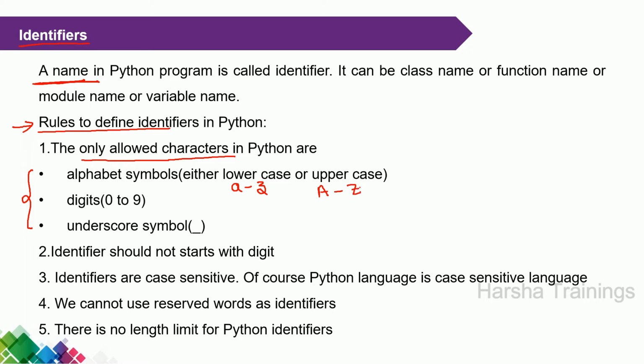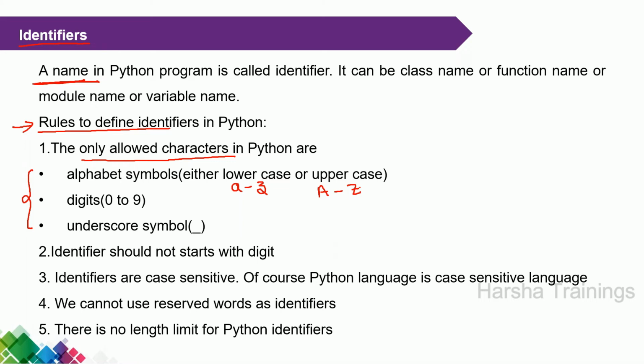Remember, in a programming language, not only Python, whether you are using C, C++, Java, or Python, in every programming language, lowercase letters are different from uppercase letters.